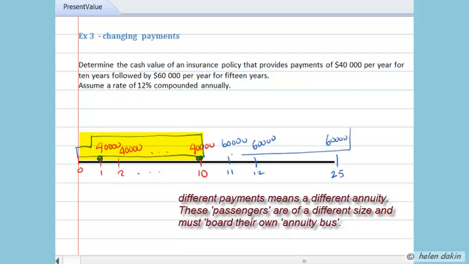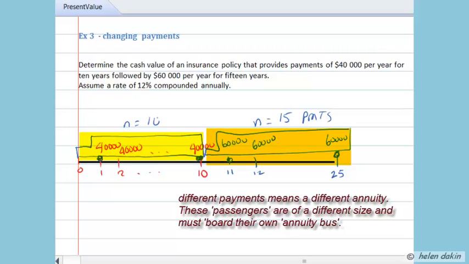So if I wrap an annuity bus around the $60,000 annuity, I know that I've got a total of N equal to 15 payments inside the second annuity bus, and N equal to 10 payments inside the first annuity bus, a total of 25 years of annuity.